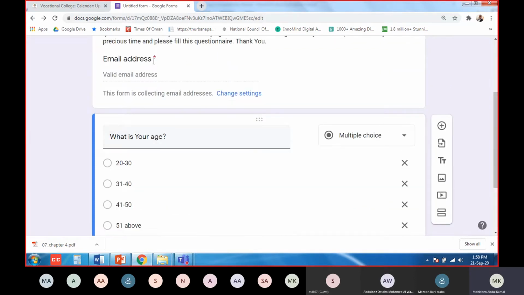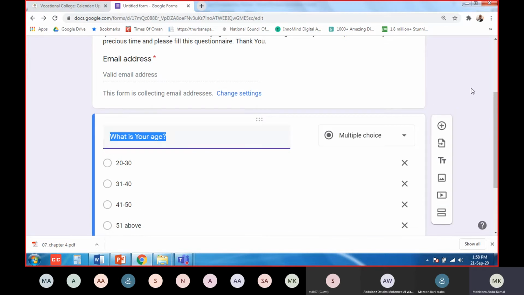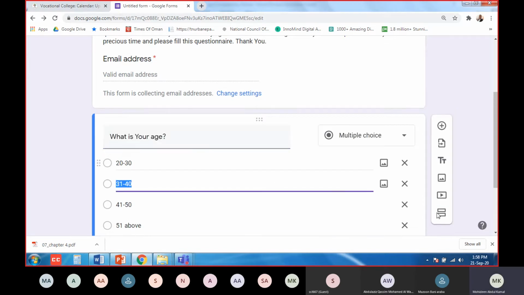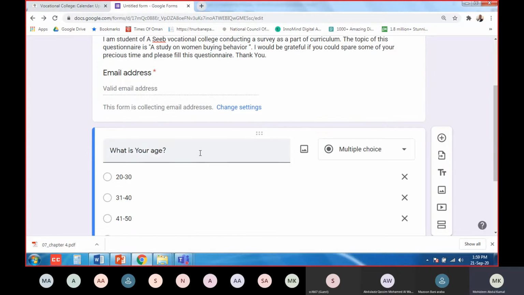You understand? You see here, in the email address there is one star button coming. You see here the star button. You see here, what is your age? You see a red star coming. If you go outside and click here, you see the red star near this, what is your age? You see here the red star is coming.